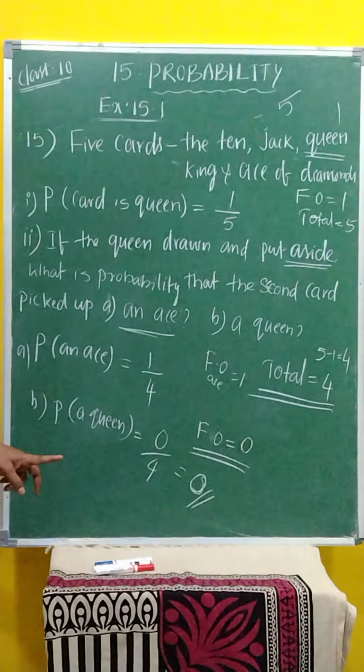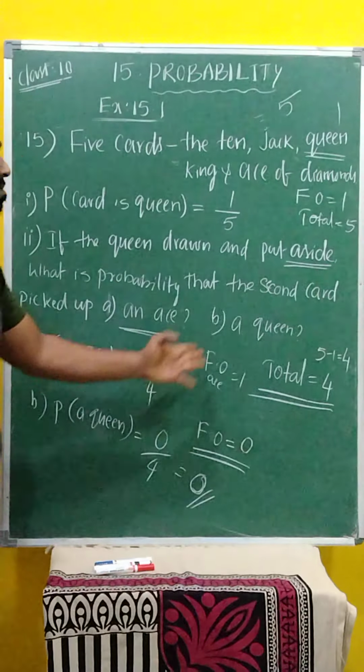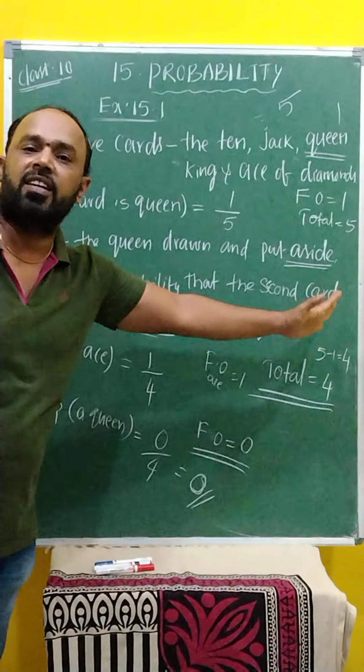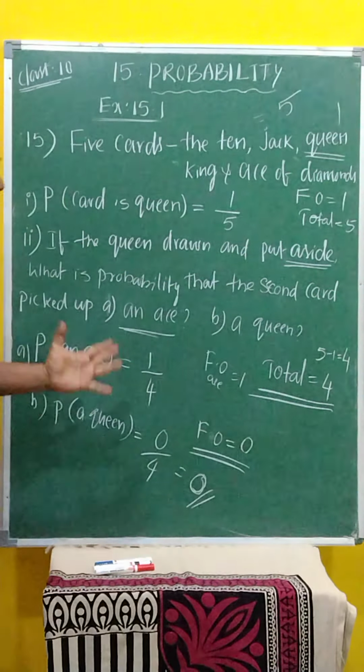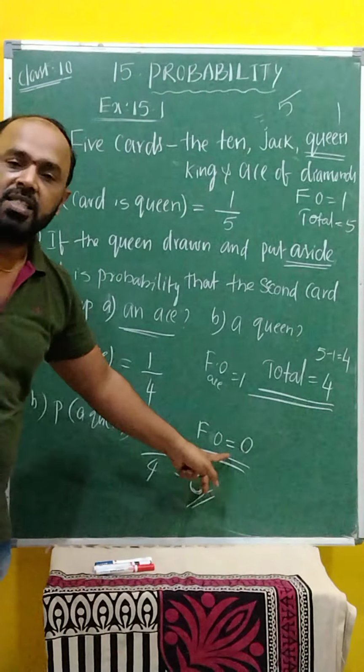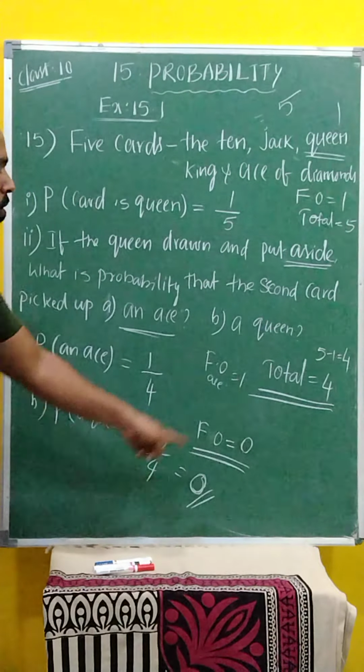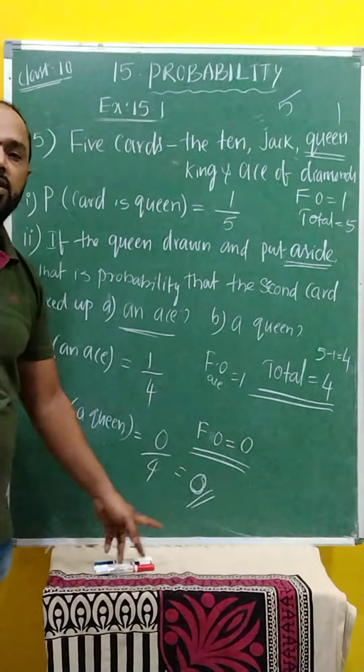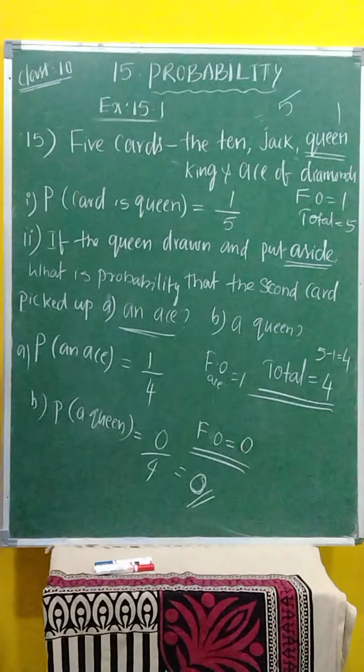Now B question, probability of a queen. The queen is not there, it's already outside. Then what is the answer? Favorable is 0, then 0 by the total number of 4. 0 by 4 is equal to 0. That is 0. Clear, children?